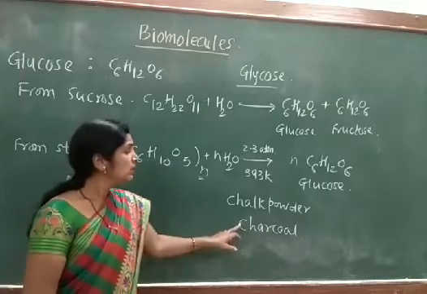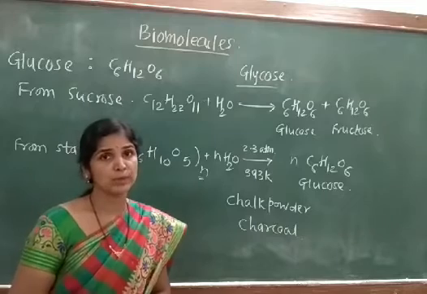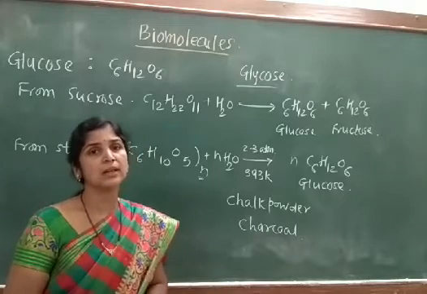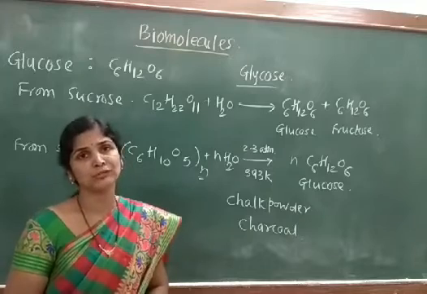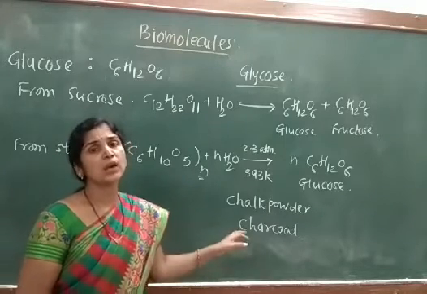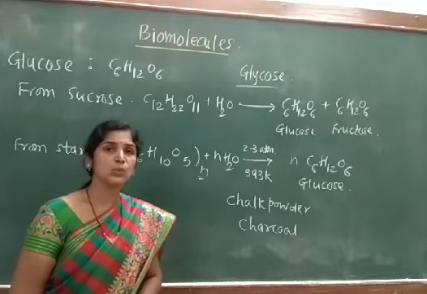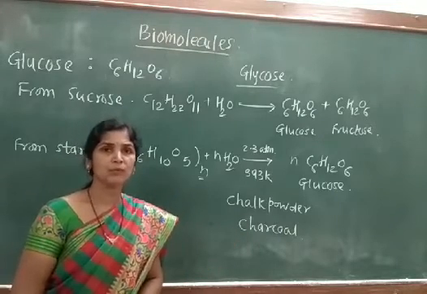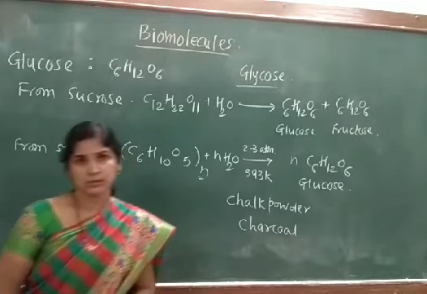Charcoal is added for the decolorization purpose. Whatever color is there should be gone, and we should get the white crystals of glucose. In that case, we say that the charcoal has been added. So here we have seen the two methods of preparation. Now we will go to the next part, that is the reactions of glucose.